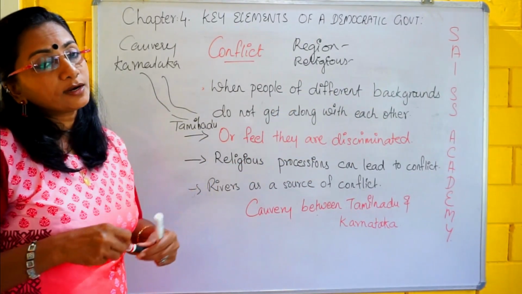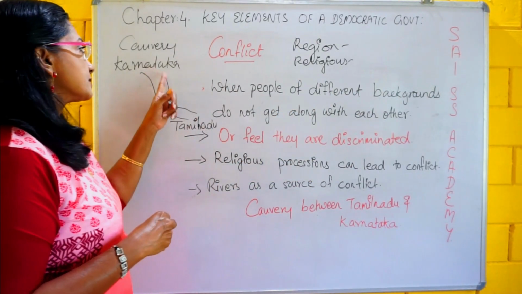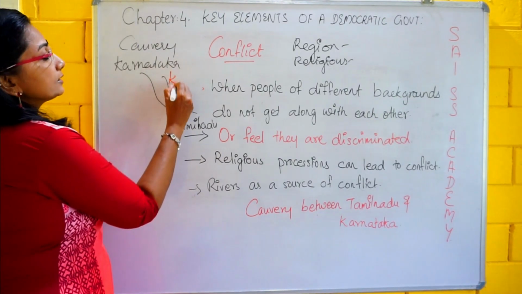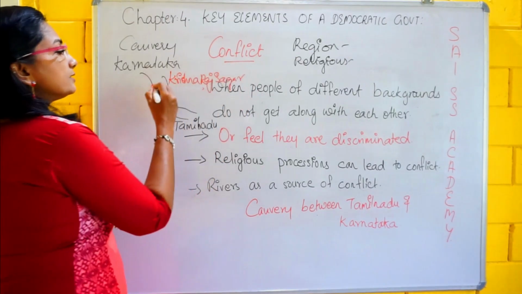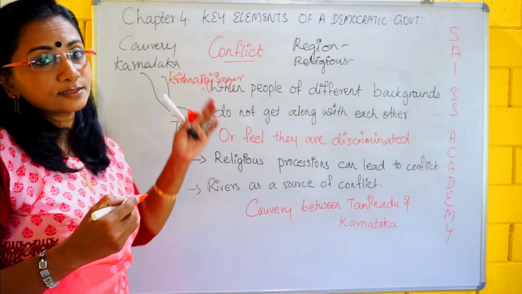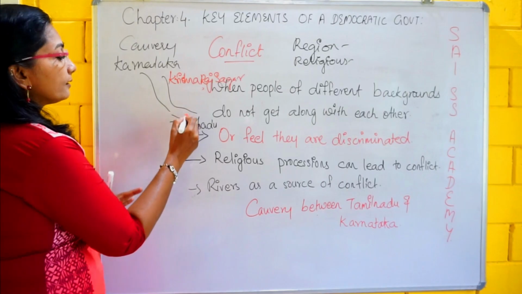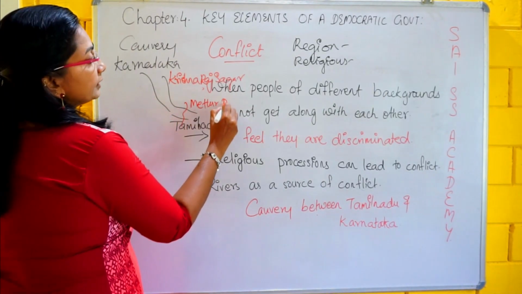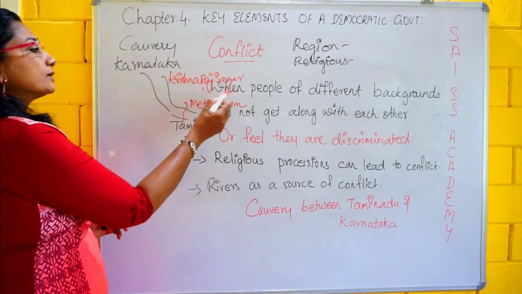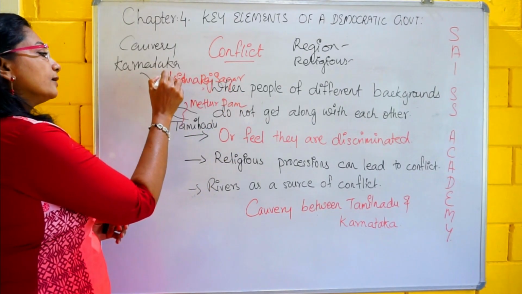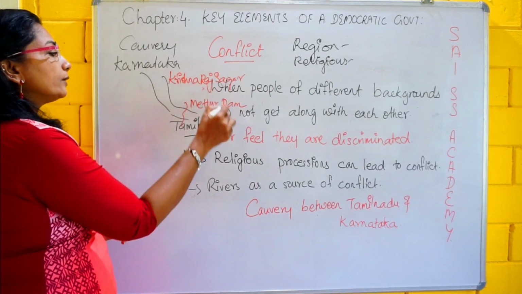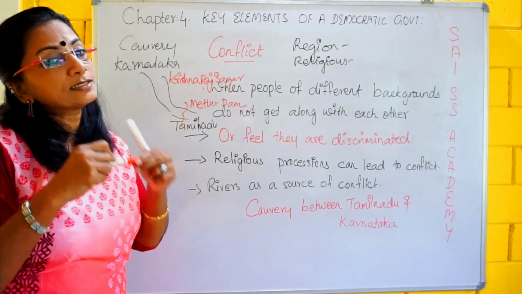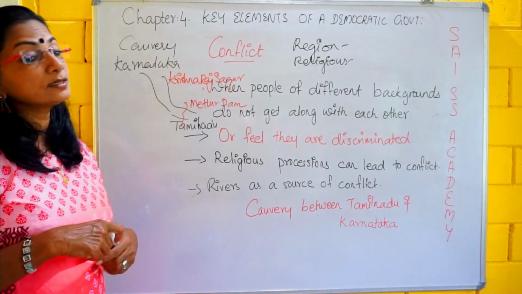And here what is the problem? In Karnataka a dam was there on this river, and it is known as the Krishnarajasagar Dam. The Krishnarajasagar Dam was there in Karnataka. And here in Tamil Nadu, on the same river, the Mettur Dam is there. So a conflict arises because both dams are on the same river.